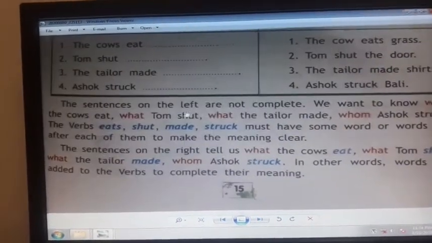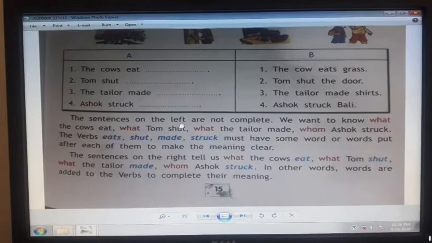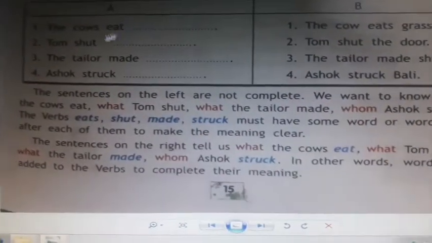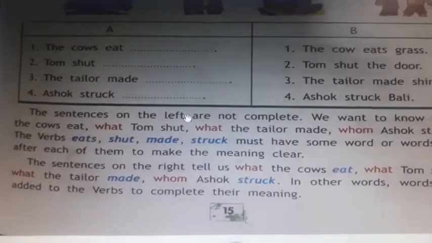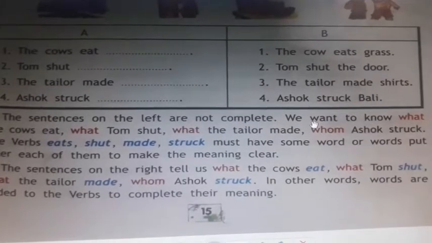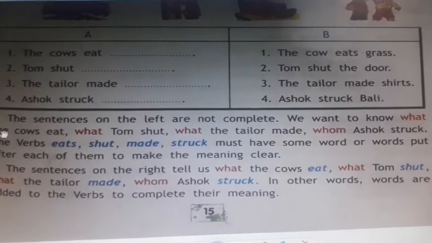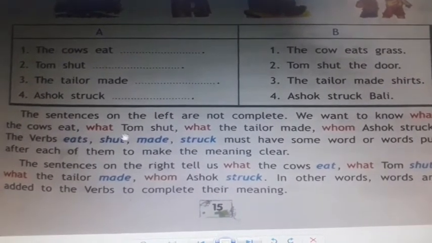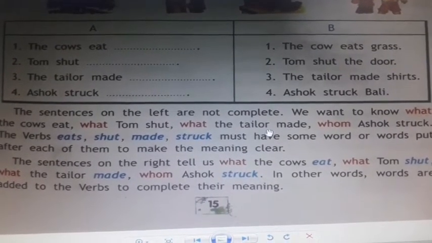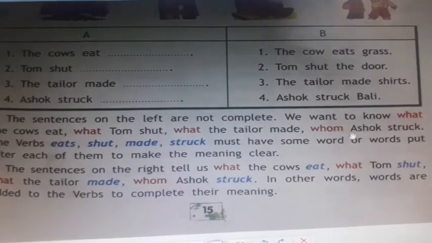The sentences on the left are not complete. Here there is no object. There is a verb but no object here. We want to know what the cows eat, what Tom shut, what the tailor made, whom Ashok struck.